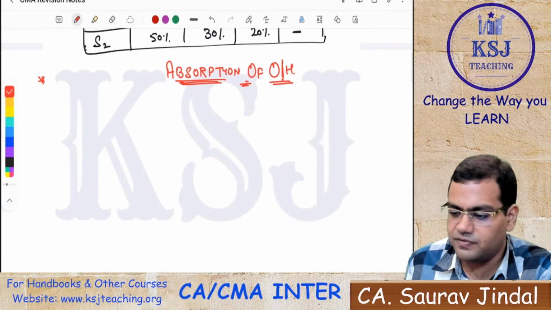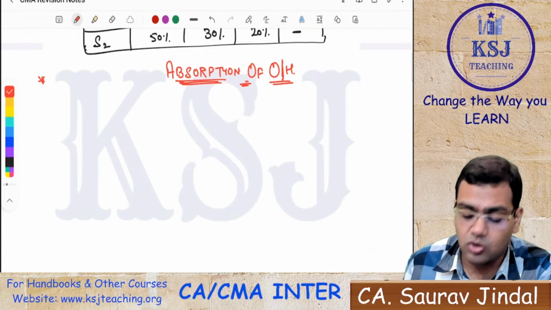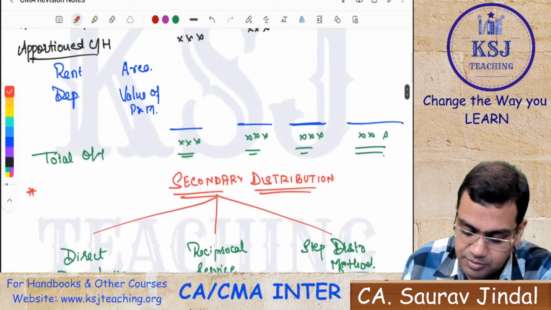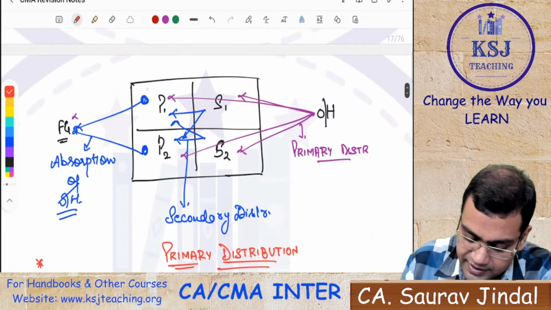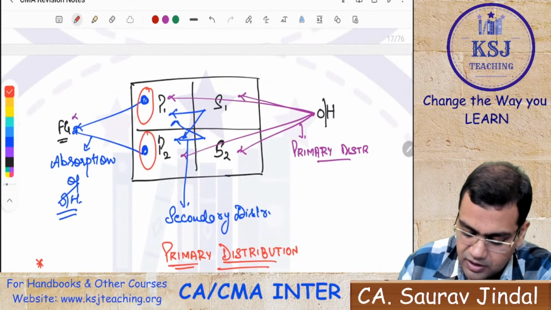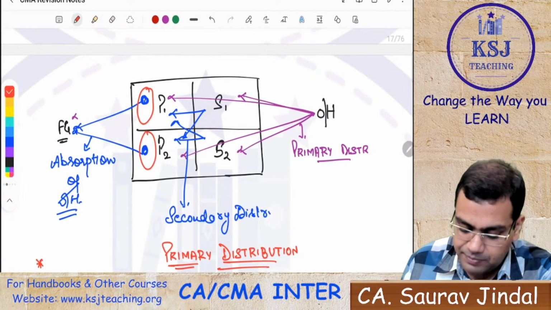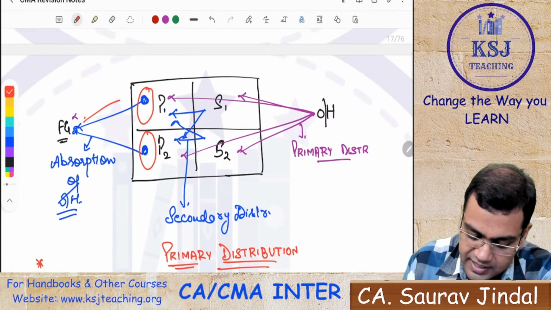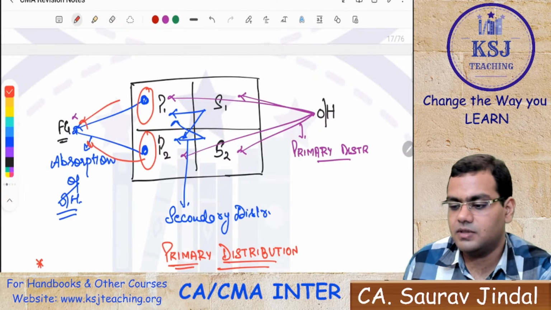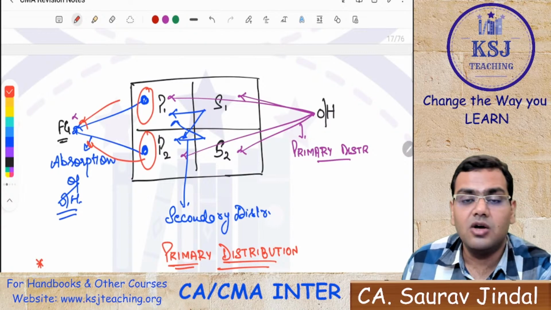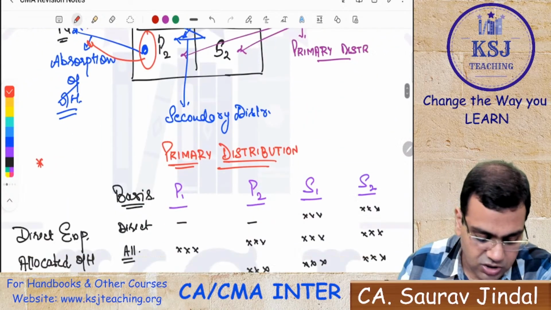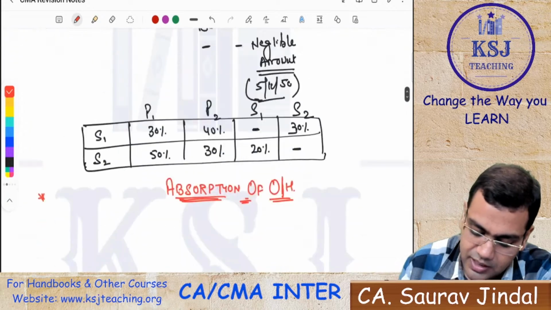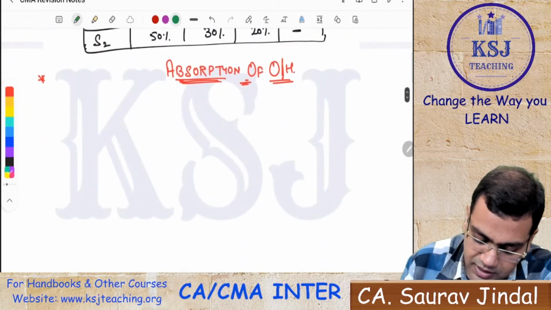Now, what is absorption of overheads? That means now you have collected all the overheads. Through secondary distribution, you have collected all the overheads in this particular area. Now, the next step is to take the overheads from this area to the FG part, that is, from production to the finished goods. There are various methods for the absorption of overheads, so we'll discuss the various methods.